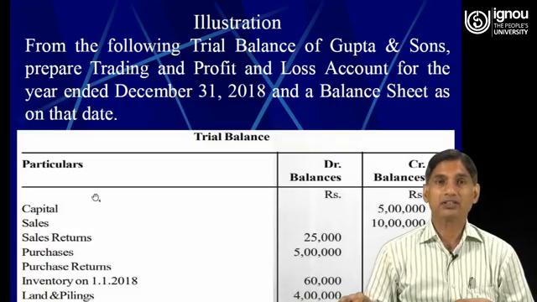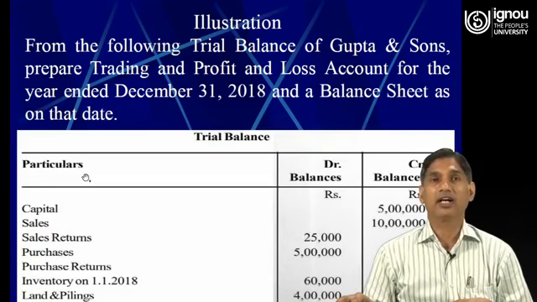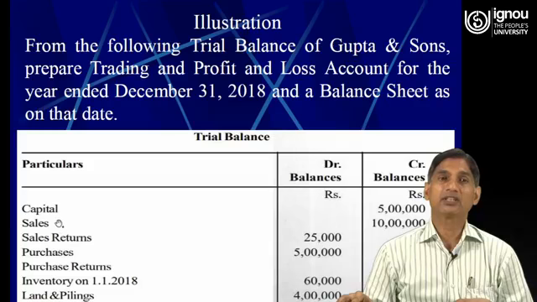So this is the format of the trial balance. Here this is the debit side, this is the credit side, and this is the particulars, meaning the detail of the items. So first one is capital. Capital always has a credit balance, rupees 5 lakh. Sales again has a credit balance, rupees 10 lakh.